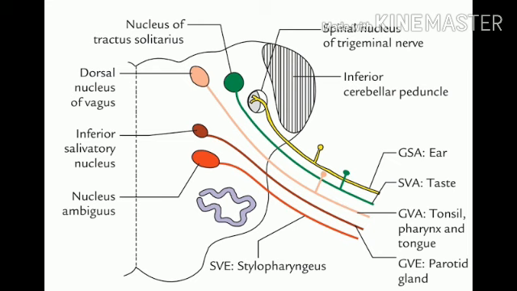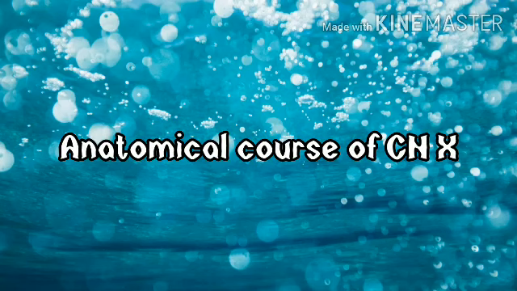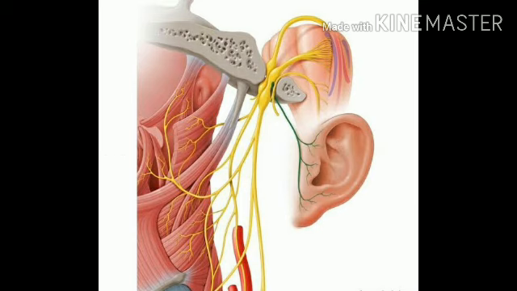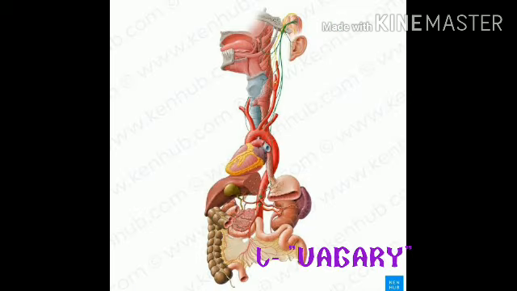Next we are going to discuss the anatomical course of the vagus nerve. The vagus nerve has the longest course of all the cranial nerves, extending from the head to the abdominal region. Its name is derived from the Latin word vagare, which means wandering.